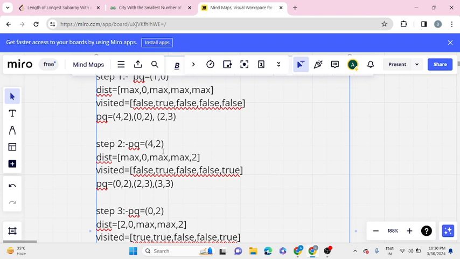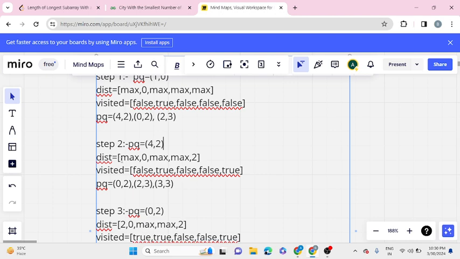In the next step, we will remove our top element from the priority queue, which will be 4 and 2, as 2 is the minimum distance of any element. From all these elements, we have 0 and 2 as well, but in the priority queue implementation, I have considered 4 comma 2 first. So our PQ first element we removed was 4 comma 2.